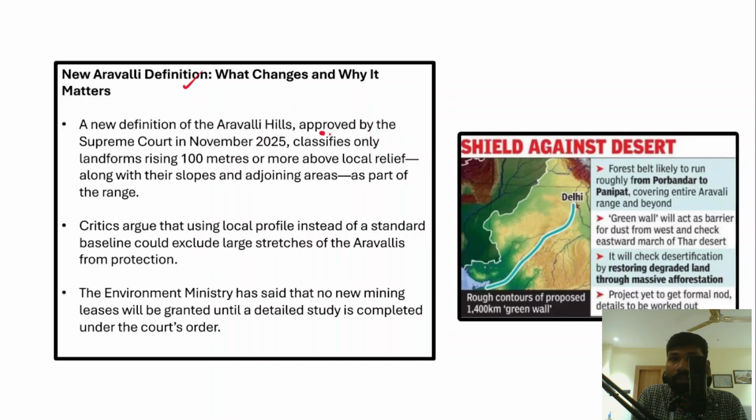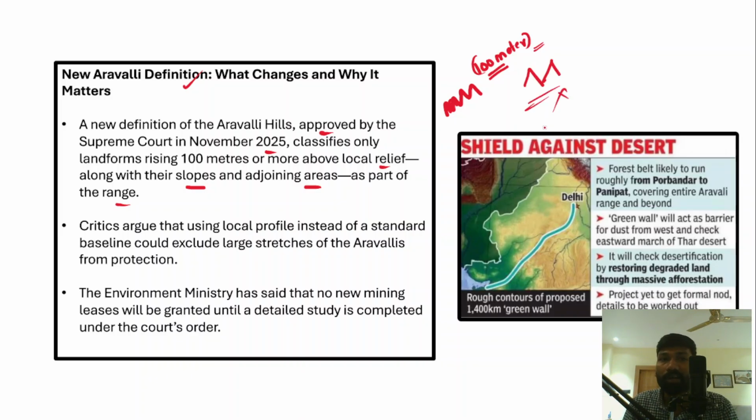The new definition of Aravalli Hills approved by the Supreme Court in the year 2025 classifies only those landforms in the Aravalli Hills rising 100 meters or more above the local relief, along with their slopes and adjoining areas, as part of the range. So any area which rises up to 100 meters and its adjoining areas and its slopes will be considered as part of the Aravalli Hills. The rest of the area will not be considered as part of the Aravalli Hills. So therefore that means those areas which are not part of the Aravalli Hills, mining will be allowed to be carried out. So that is the problem.